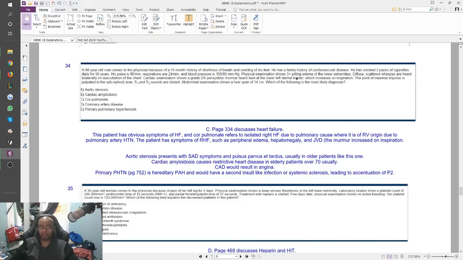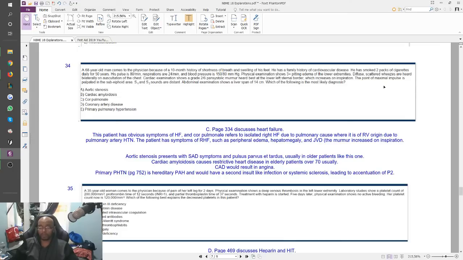Physical exam shows 3+ pitting edema of the lower extremities. Diffuse scattered wheezes are heard bilaterally on auscultation of the chest. Cardiac exam shows a grade 2/6 pansystolic murmur heard best at the lower left sternal border, which increases on inspiration. So systolic murmur that increases with inspiration.